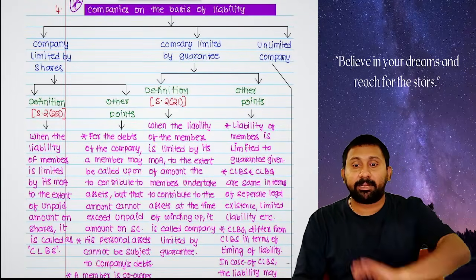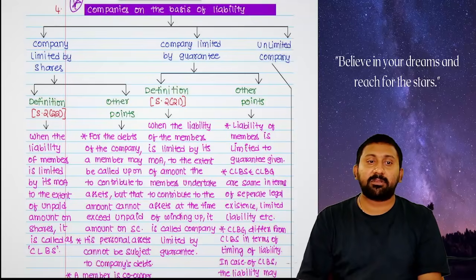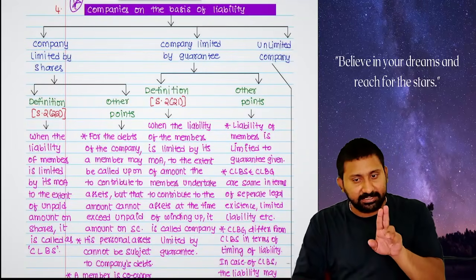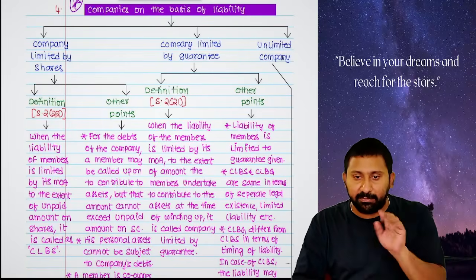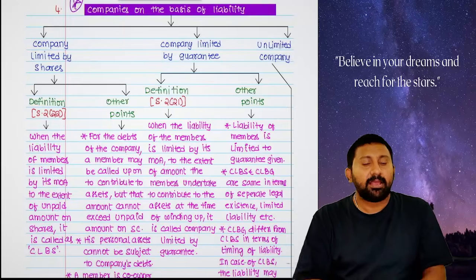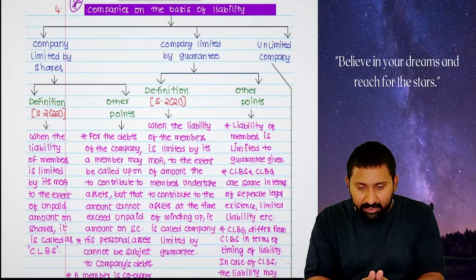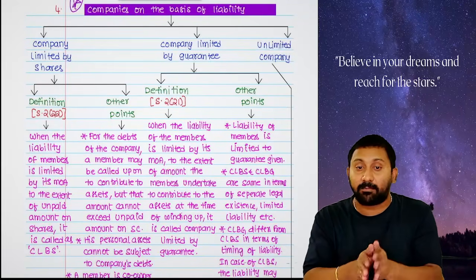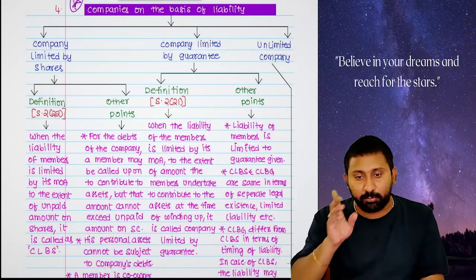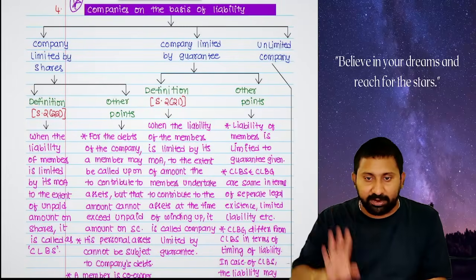What do you mean by companies on the basis of liability? There are three types of companies: company limited by shares, company limited by guarantee, unlimited company. Okay, first one, company limited by shares means what? Liability of a member will be limited to the extent of unpaid amount on shares. I subscribed for 1000 shares, 7 rupees paid, 3 rupees unpaid. Company went into winding up.